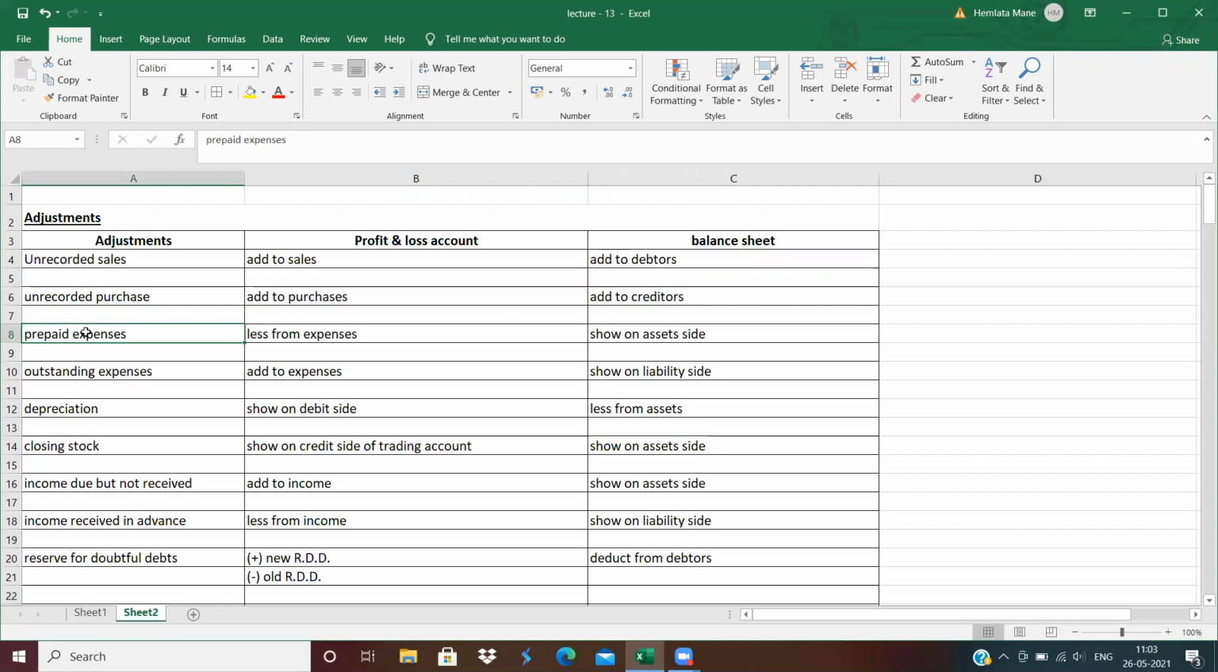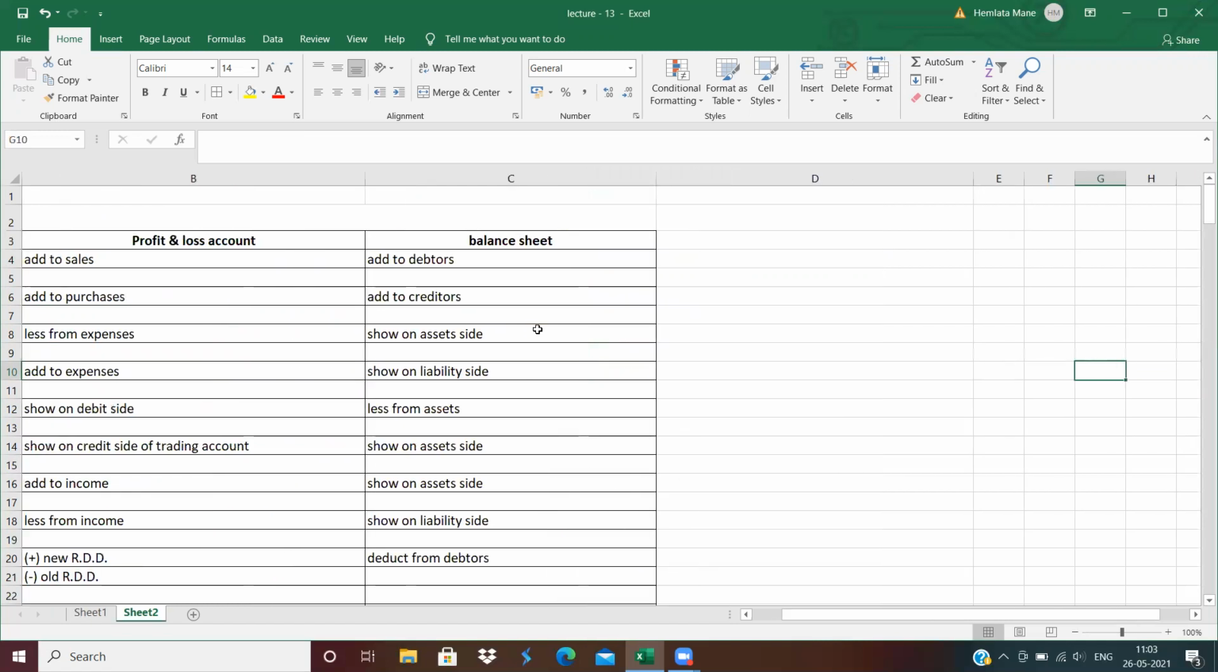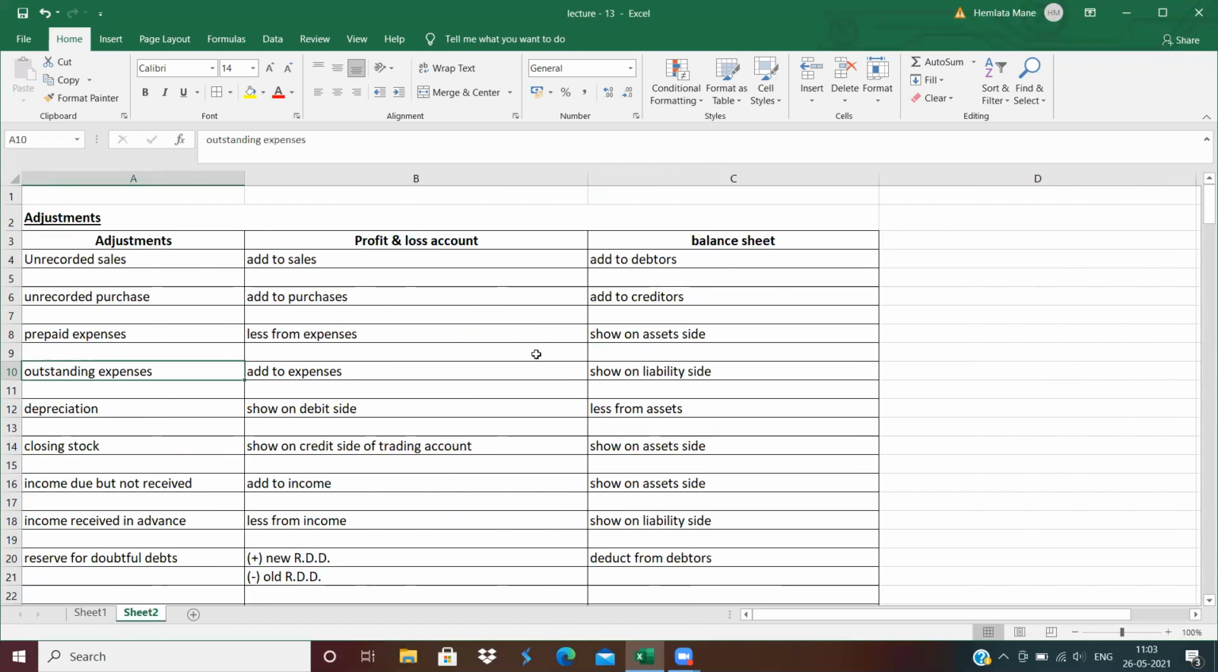Next is prepaid expenses. Prepaid expenses means less from expenses, and the second effect is on the asset side. Now, next is outstanding expenses. Add in expenses, and the second effect is on the liability side. Now is depreciation. Depreciation on asset, then less from asset.